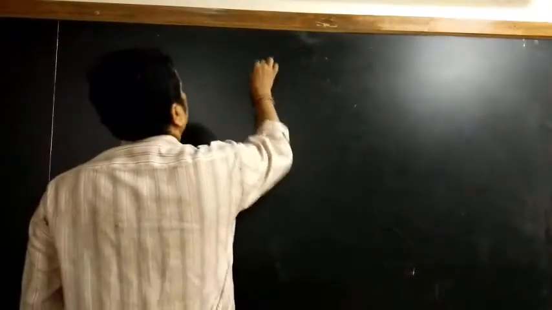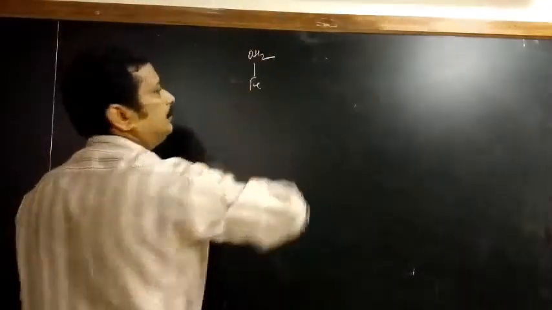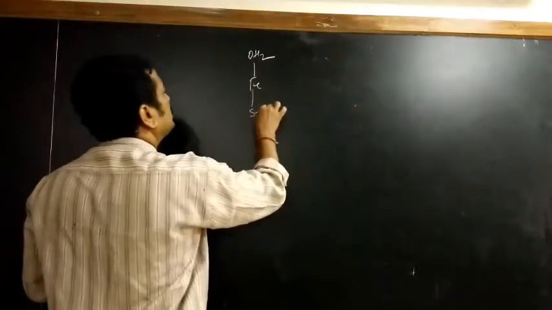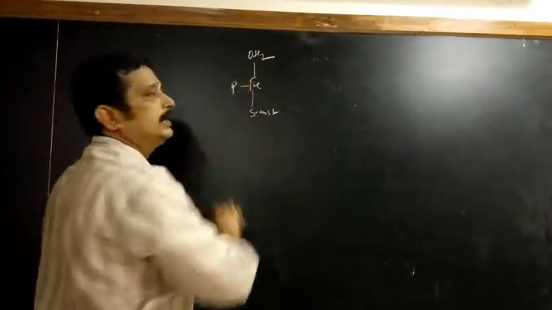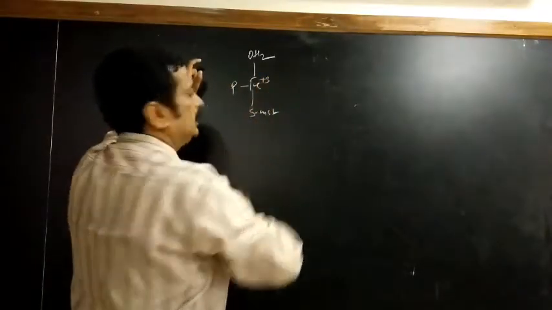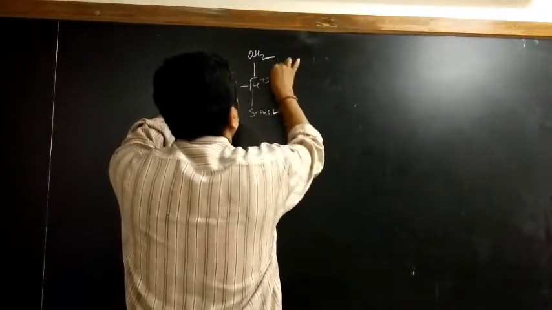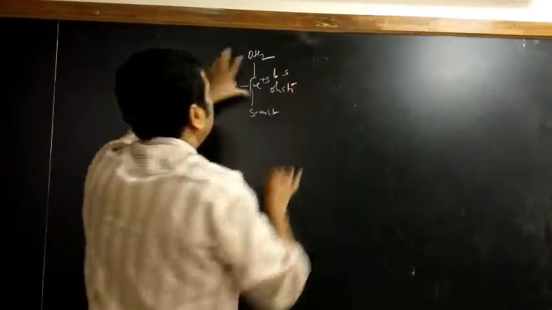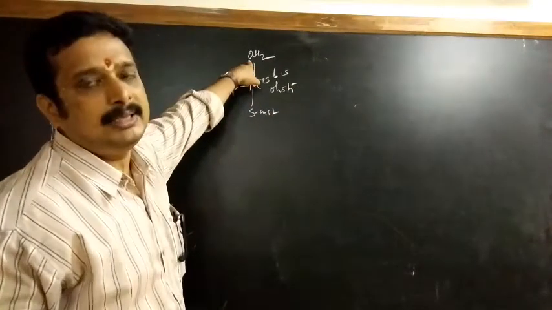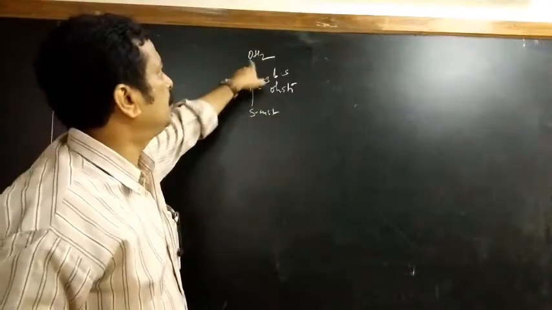So it is equal for organic like this, OH2. The fifth coordination will be nitrogen of histidine, and here the sixth is OH2, and here it is sulfur of cysteine. This is the porphyrin ring, and this iron is in plus 3 state and in low spin, octahedral structure. This is your P450. Iron is attached at the fifth position to the OH2 group, not nitrogen of histidine like hemoglobin.